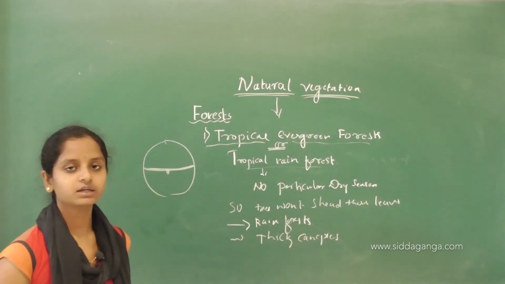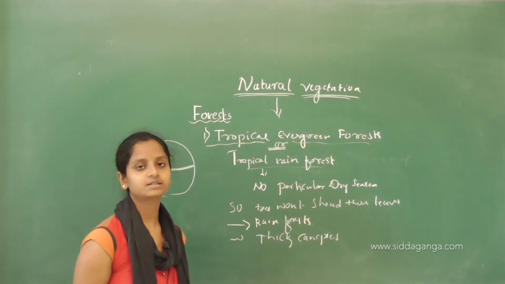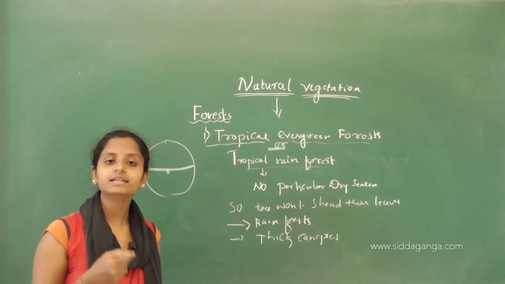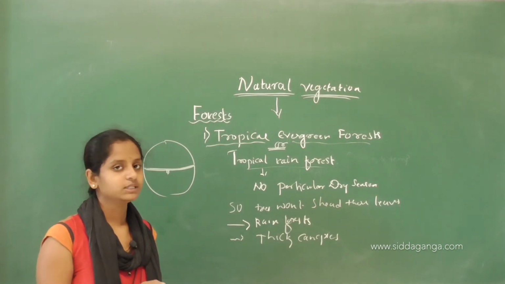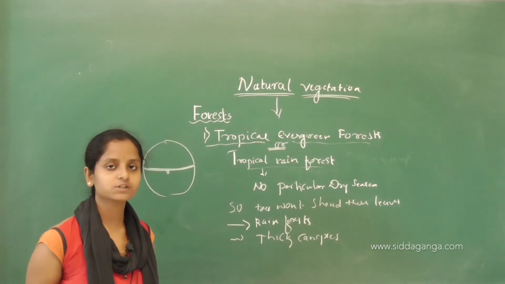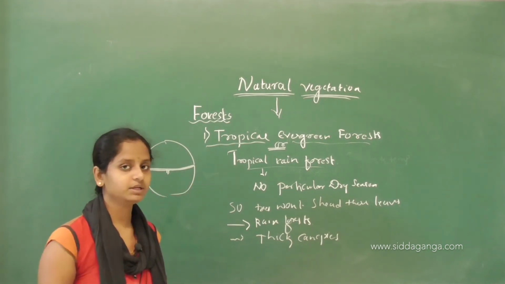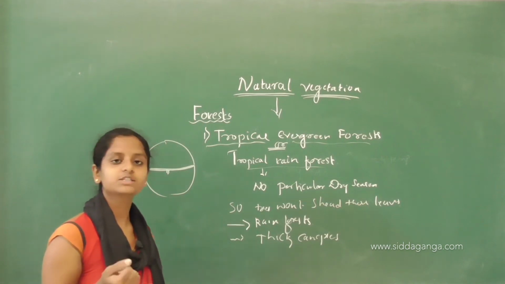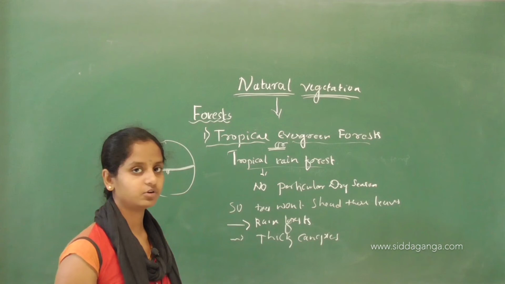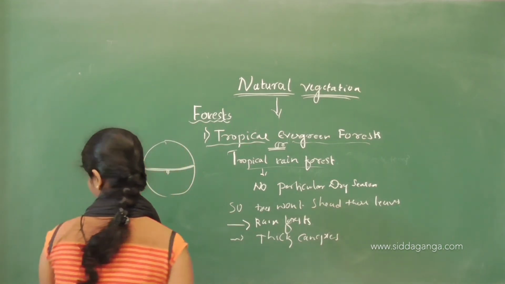Okay, here in this forest we can find the thick canopies of closely spaced trees. They will not allow sunlight to enter into the forest. Even in the day, they will not allow the sun rays to enter because of the closely spaced trees which produce their canopies. Okay, and now we will see